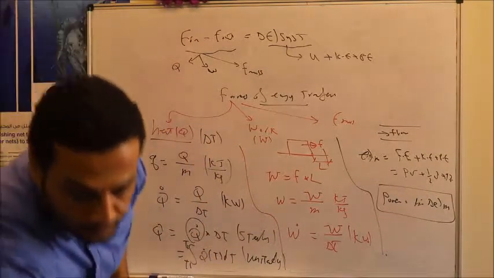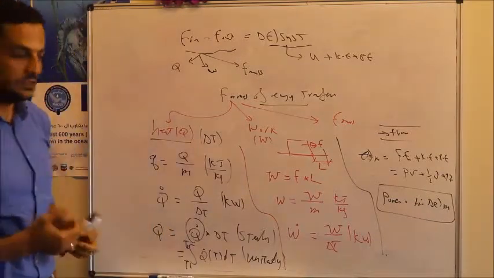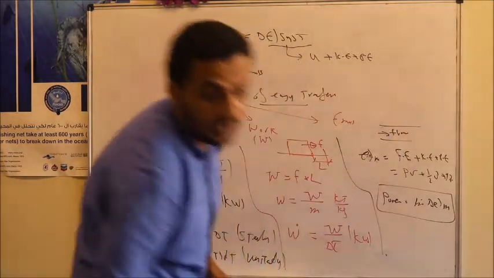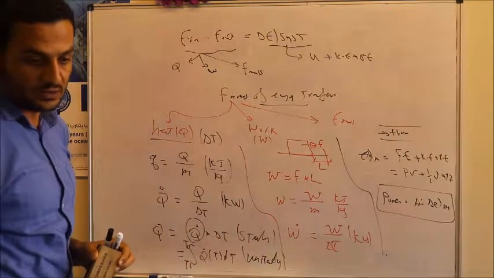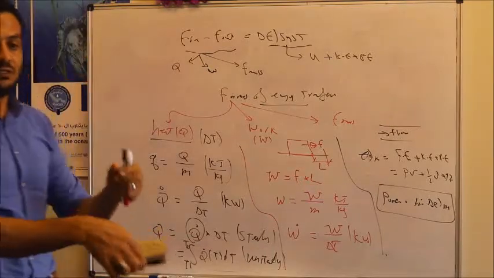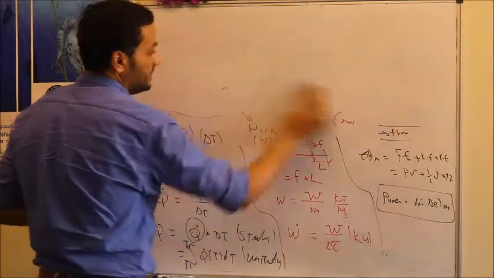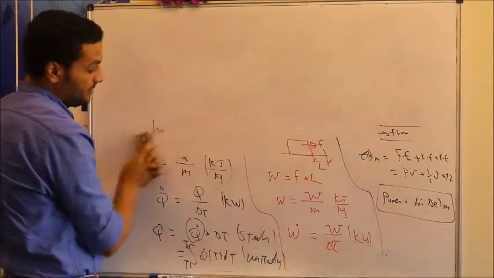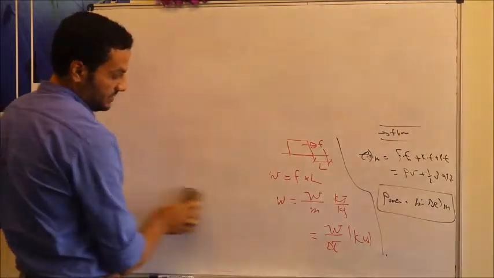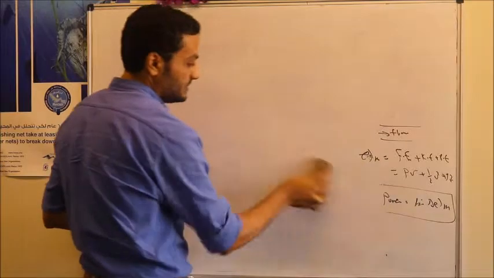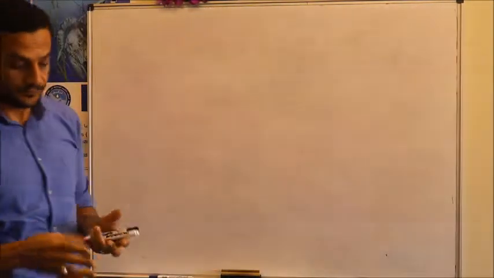So if you look at slide number 12, you will see this is what we talked about. You will see here the first mechanism of energy transfer, which is by heat. To have energy transfer by heat, we should have a temperature difference, delta T. You see here an example in this slide.